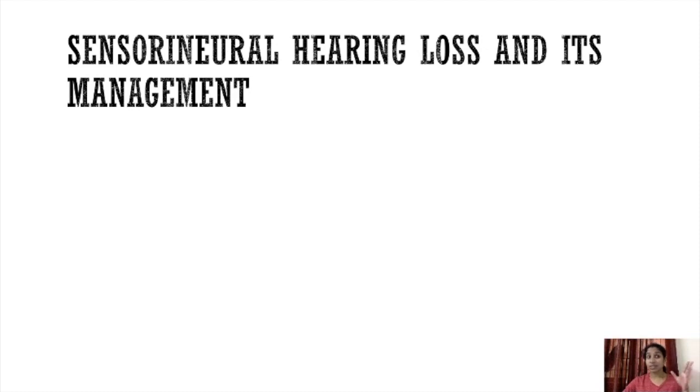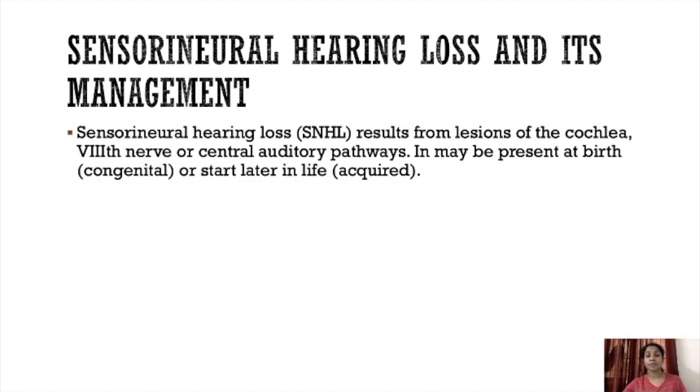So here, the sensorineural part is the neural pathway from the cochlea, inner ear, through to the central hearing center. That's the sensorineural path, so any lesion in this path is sensorineural hearing loss. Sensorineural hearing loss results from lesions of the cochlea, eighth nerve or central auditory pathways. It may be present at birth, congenital, or acquired.